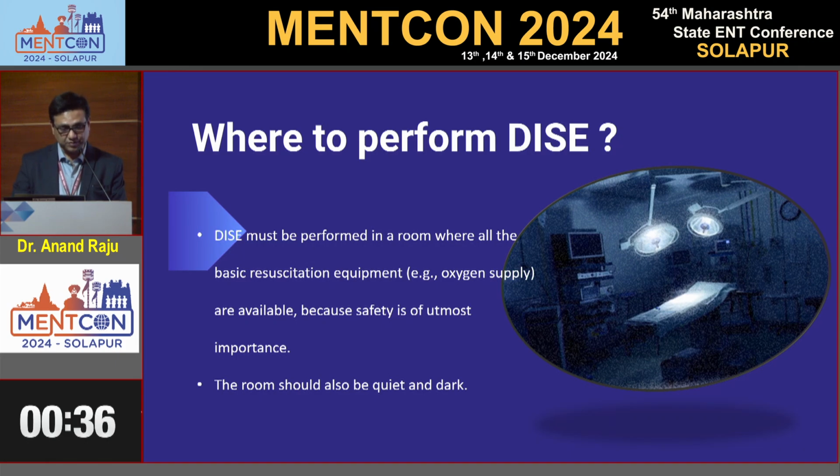But DISE should be performed in a room where all the basic resuscitation equipment is readily available. Sometimes the collapse is very severe and we have to intubate immediately. So the anesthetist must be on standby. If there is no anesthesia equipment, sometimes we will lose the patient; sometimes we have to do an immediate tracheostomy also. The room should also be quiet and dark.